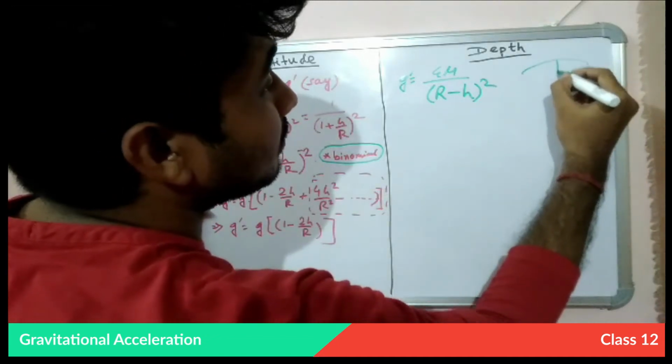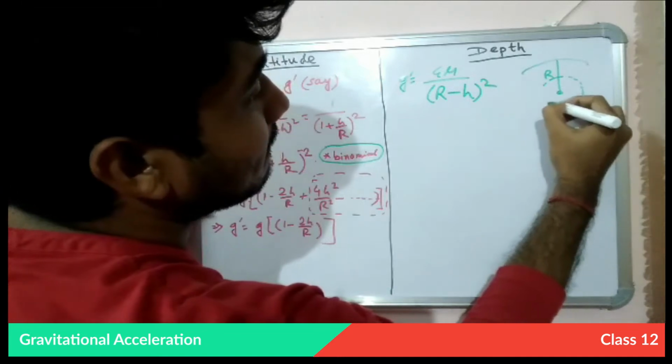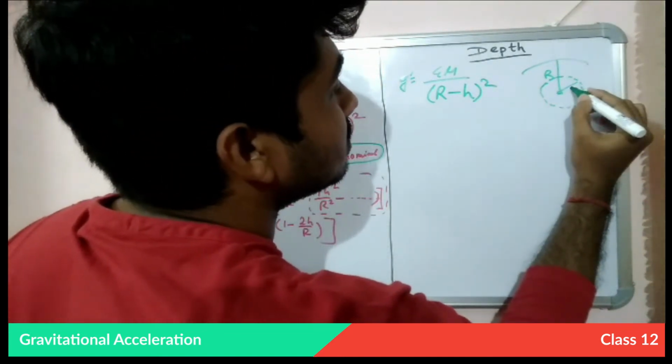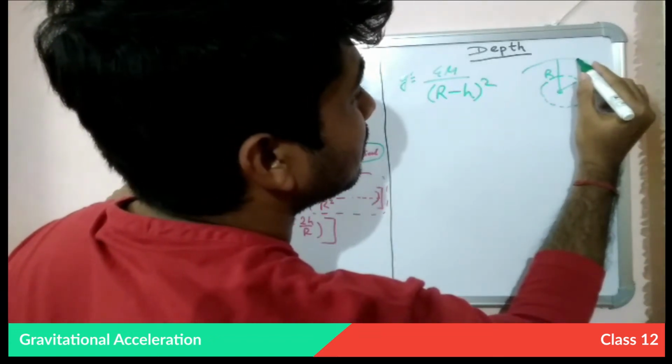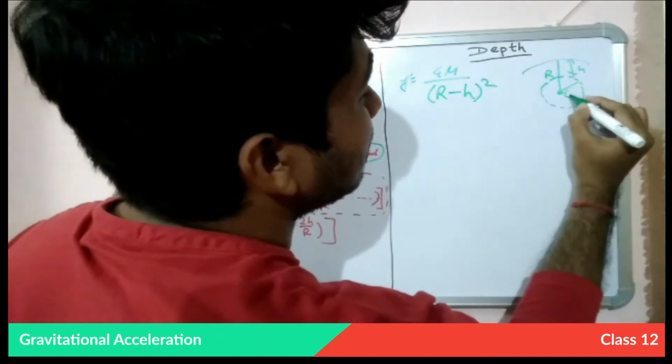This is r, and we are calculating the value. Let's say this is h and this is r minus h.